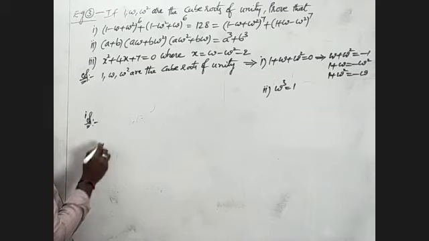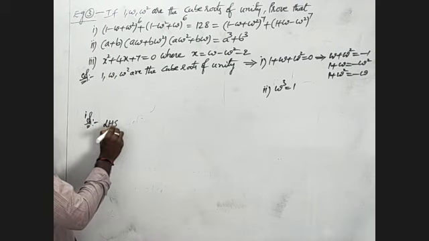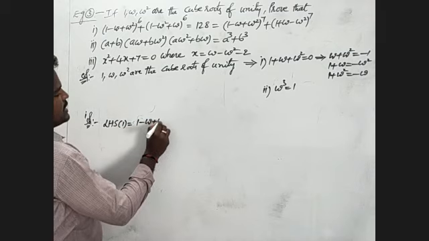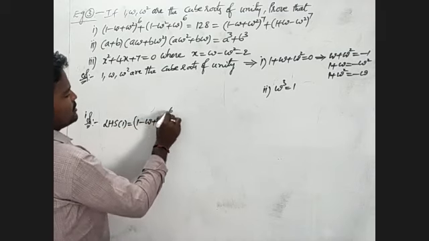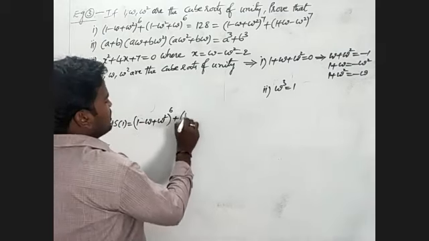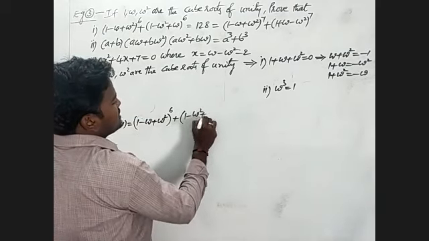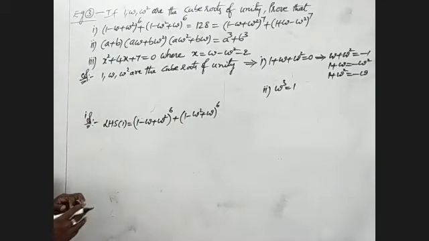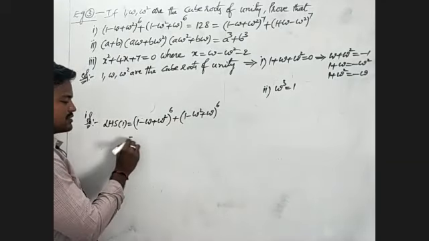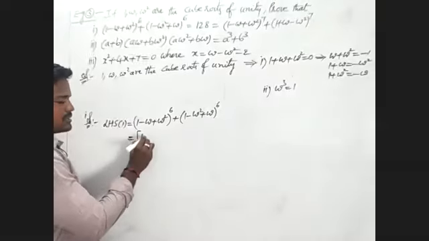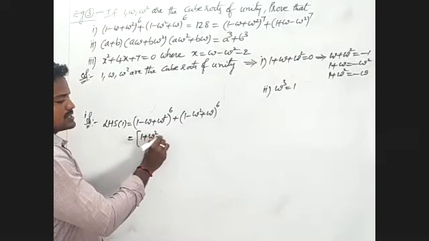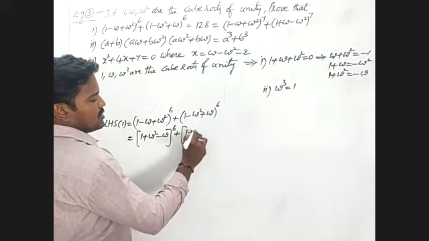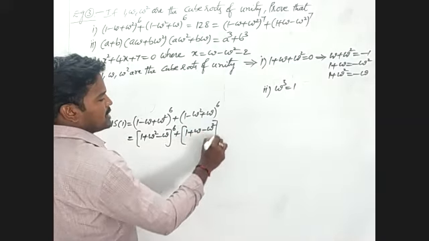Now I am going to the first one. Here we'll take this one, that is LHS of 1, that is nothing but (1 minus omega plus omega square) whole power 6 plus (1 minus omega square plus omega) whole power 6. Here, we will write the plus values first, that means (1 plus omega square minus omega) whole power 6 plus (1 plus omega minus omega square) whole power 6.